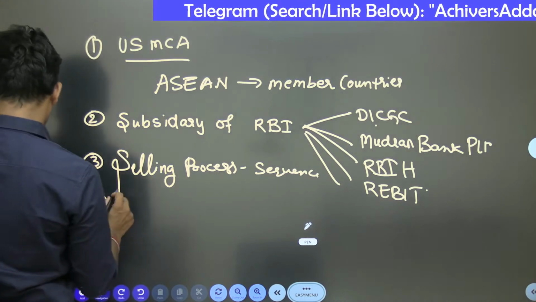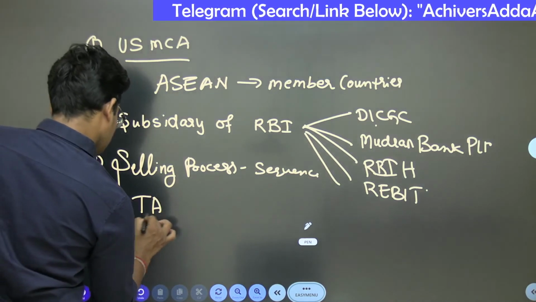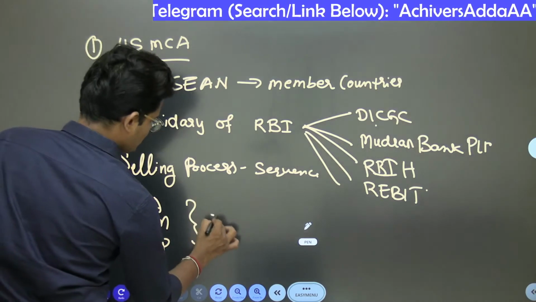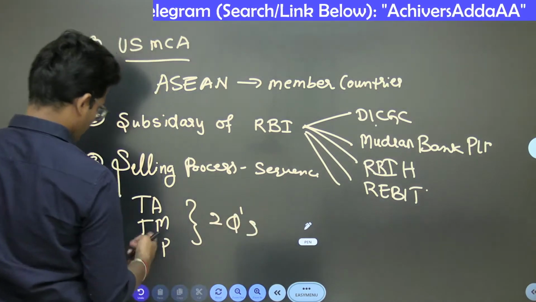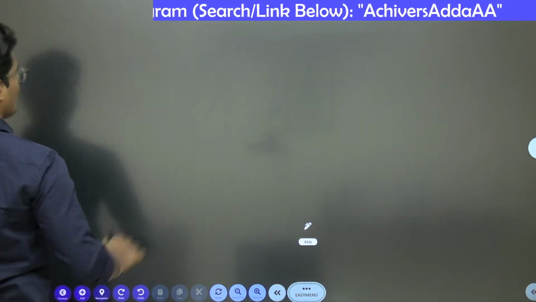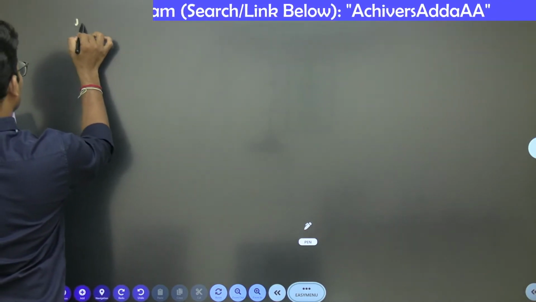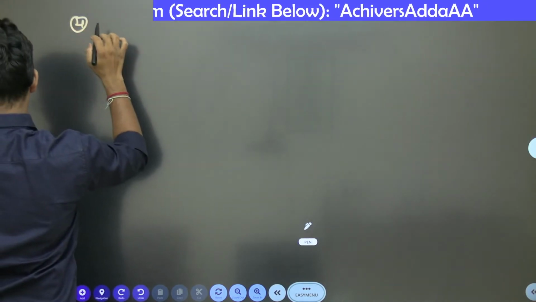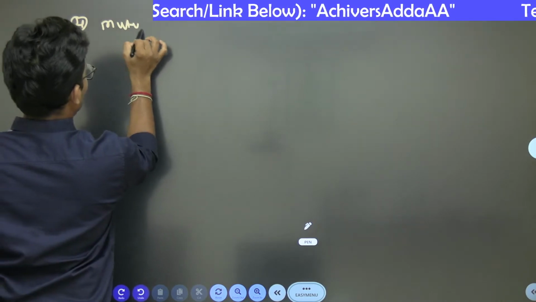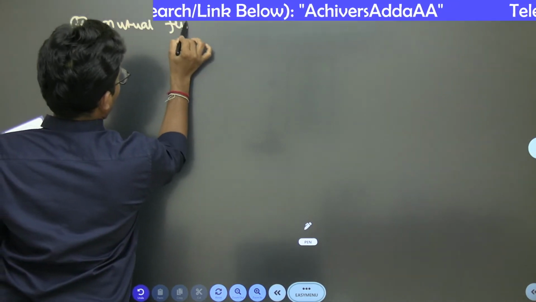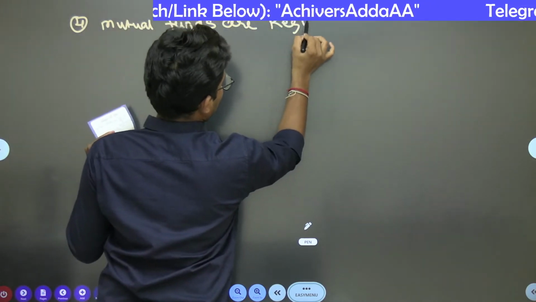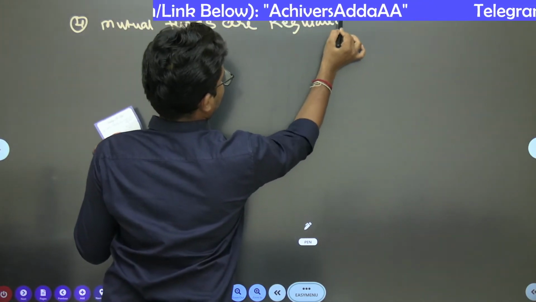There was a question related to tax avoidance, tax management, tax planning. In total, 2 questions appeared from this. Okay, next, mutual funds are regulated by SEBI usually, but what was the question exactly?